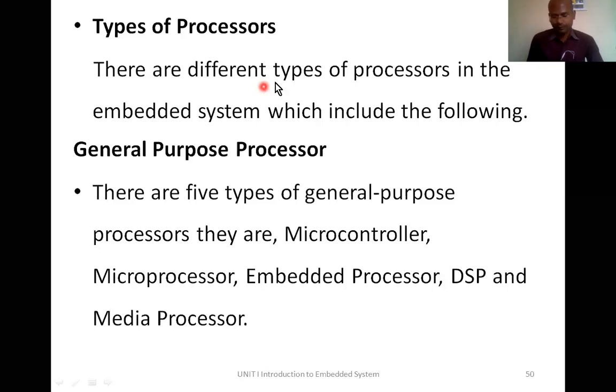Okay, there are simple processors and complex processors. It is not needed to use complex processors for a simple task, and for complex tasks you cannot use simple processors. It all depends on the application. It is something like if you want to carry a small luggage from one place to another, you may use a small vehicle, a two-wheeler, right?